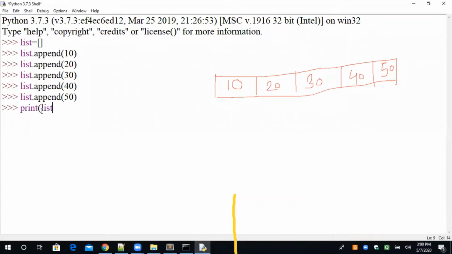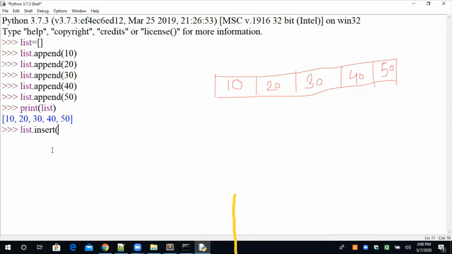Now print. See, all the stored elements are printing on the screen. Understand? Is it clear to everyone? list dot insert. There is one more option. With append you can store the elements, and by insert you can also store the element.